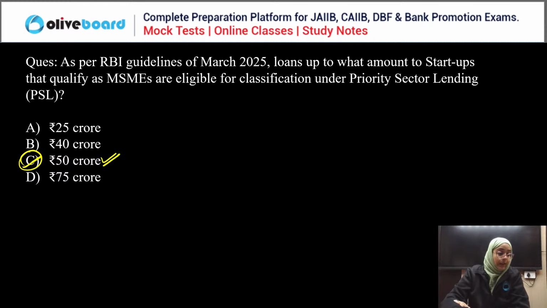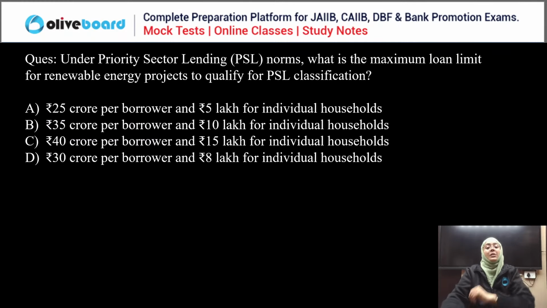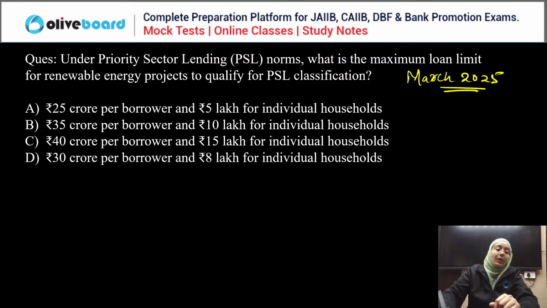Done. Next question. Under the PSL norms, what is the maximum loan limit for renewable energy projects to qualify for PSL classification? Again, answer it as per the March 2025 updates. Now tell me the correct answer.